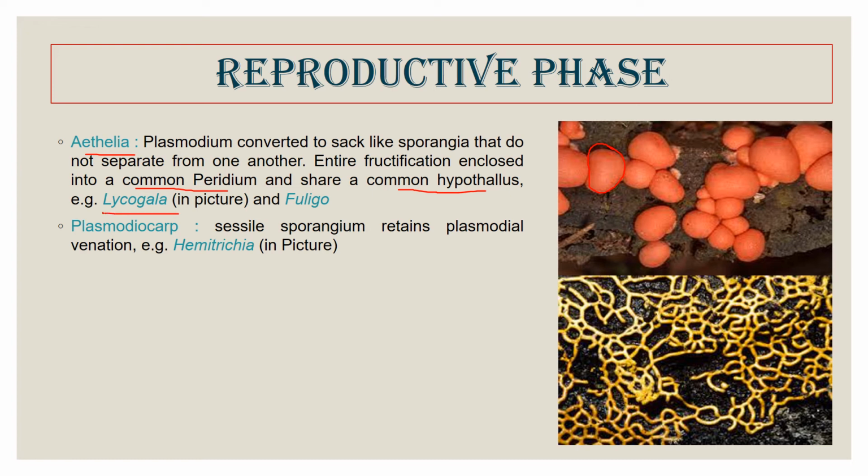Another type of sporangia also present is called the plasmodiocarp. Here the sporangia is sessile, but it does not have the typical sporangia-like structure. These typical sporangia-like structures are absent in the plasmodiocarp.